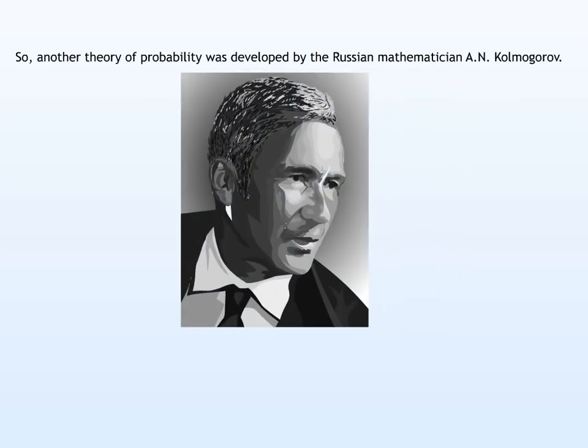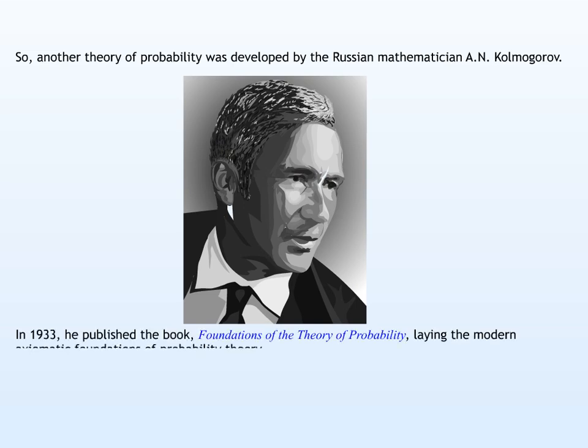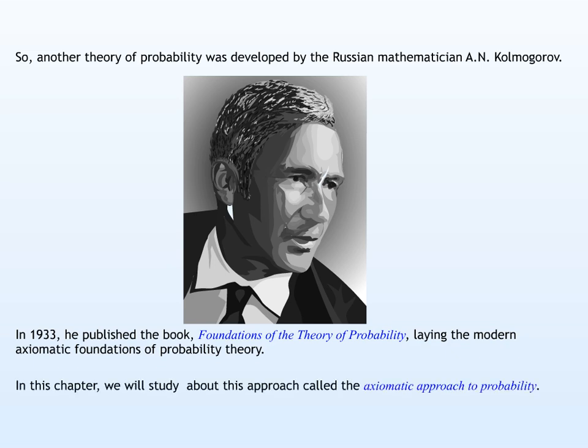So, another theory of probability was developed by the Russian mathematician A. N. Kolmogorov. In 1933, he published the book The Foundations of the Theory of Probability, laying the modern axiomatic foundations of probability theory. In this chapter, we will study this approach, called the axiomatic approach to probability.